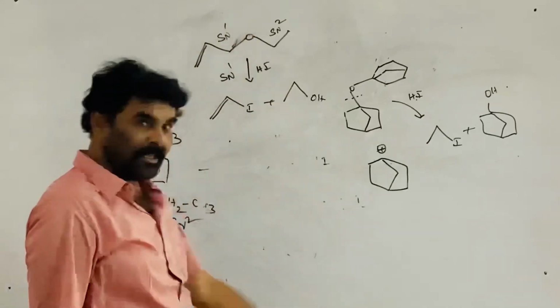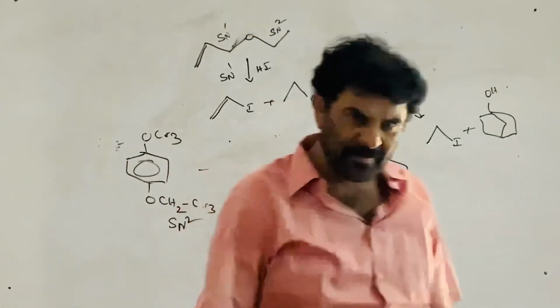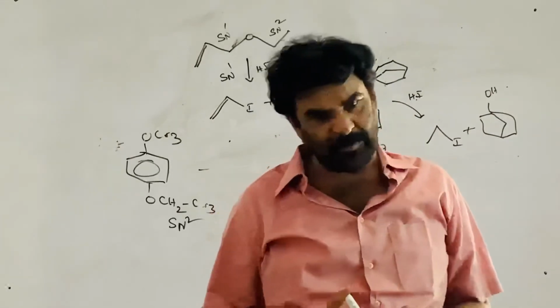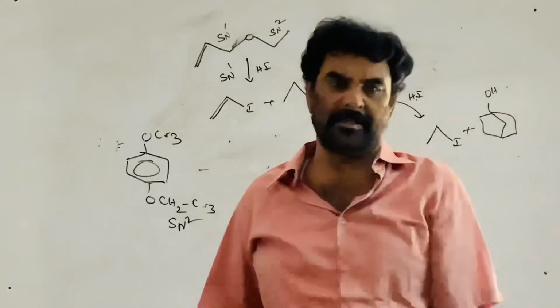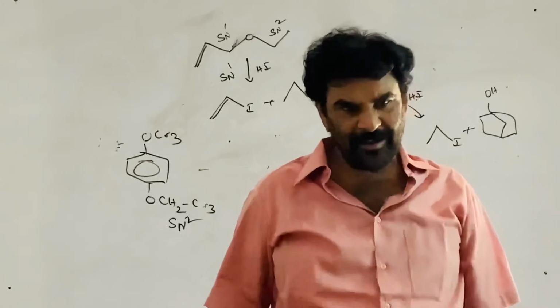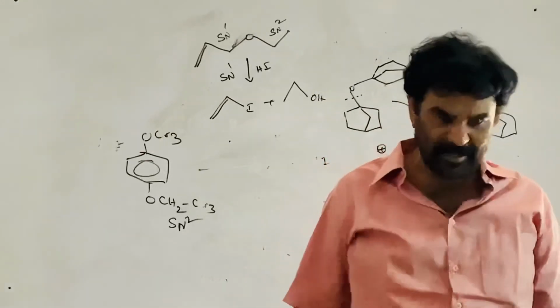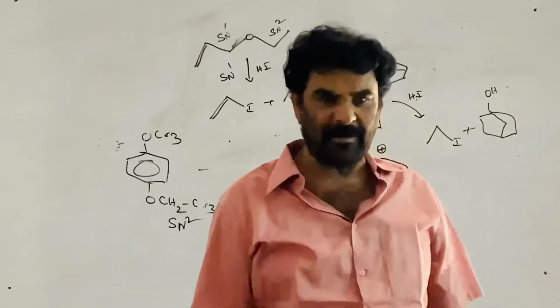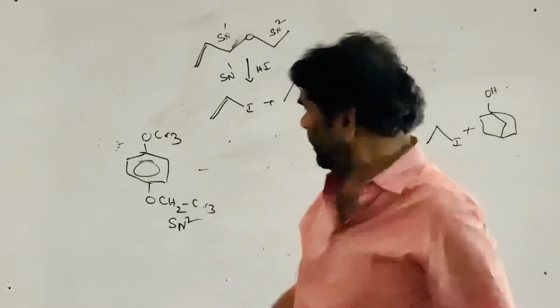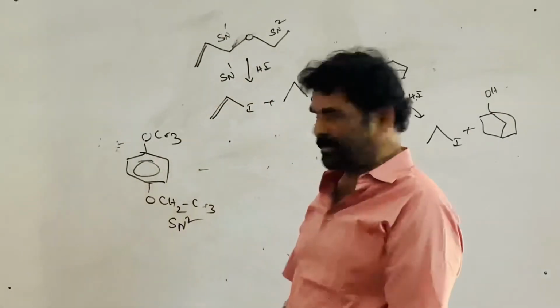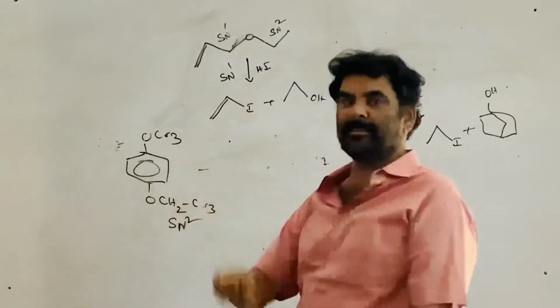Breaking of the ether bond is very difficult, but addition on the carbon-carbon double bond, a pi electron system, is easier. The loosely held electrons more readily take part in the reaction. Therefore, the reaction is concentrated here, not on this, so writing this product is wrong.